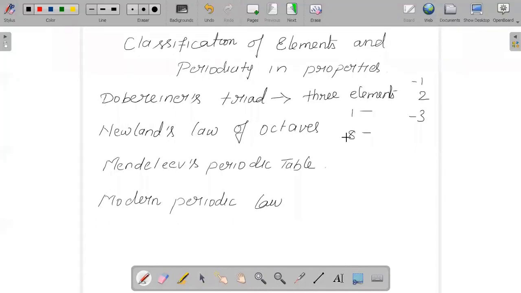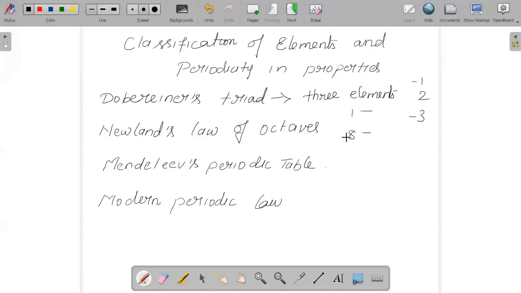And the next person who came was Mendeleev, with Mendeleev's periodic table: the physical and chemical properties of the elements are a periodic function of their atomic masses. So Mendeleev arranged the elements in the order of increasing atomic masses, and that arrangement was called the periodic table. To some extent, we could conclude that Mendeleev's periodic table was successful enough, because he also placed elements with similar characteristics in vertical rows. He called them groups, and the horizontal rows periods.